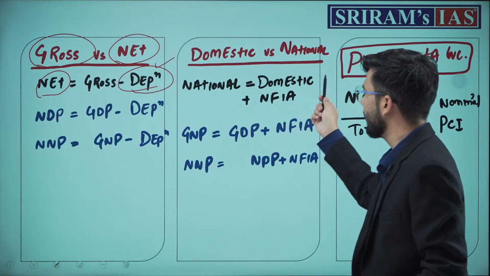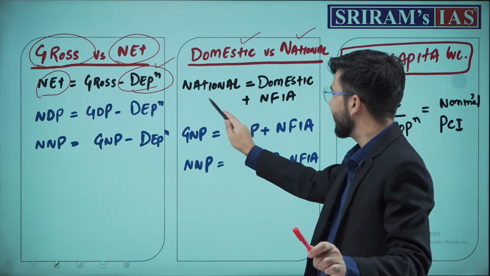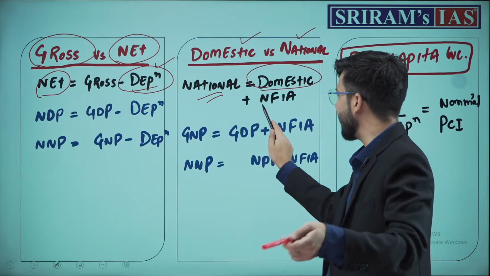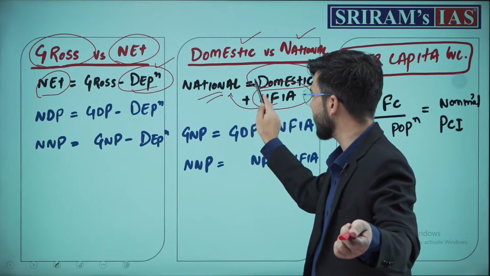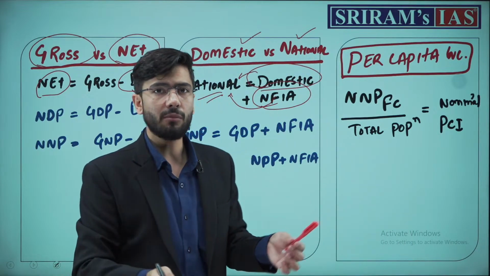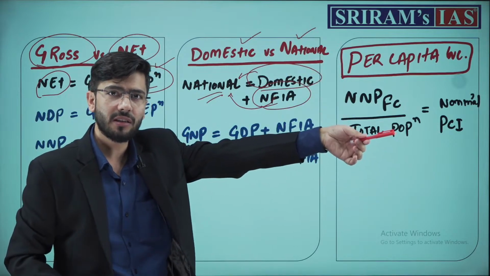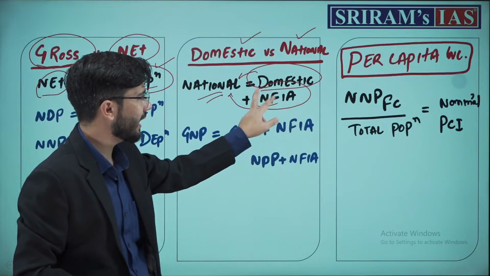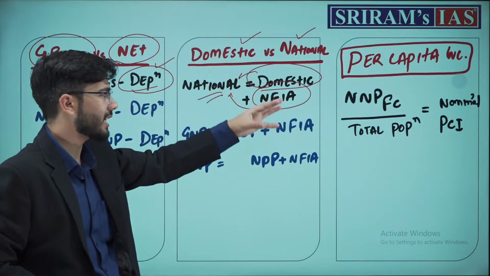We discussed already. Next is domestic versus national. We already discussed it, that national is basically the income from domestic and the net factor income from abroad. What do we mean by national income? The income which was generated domestically and the income which was generated from abroad. We deducted the two. NFIA we discussed already. NFIA को plus करेंगे तो क्या आएगा हमारा? National income or the amount at national level.